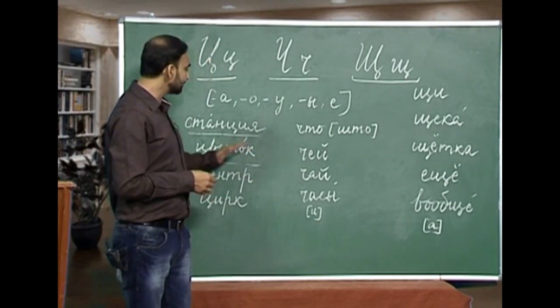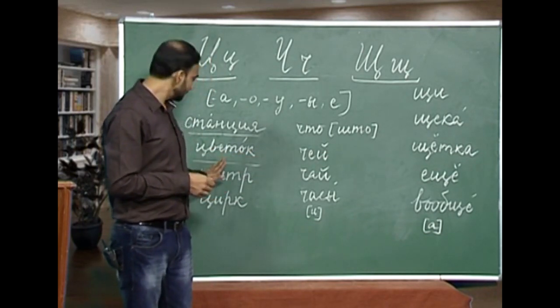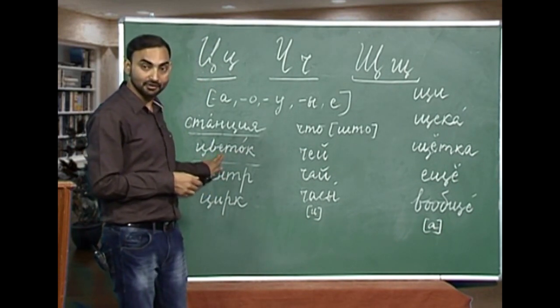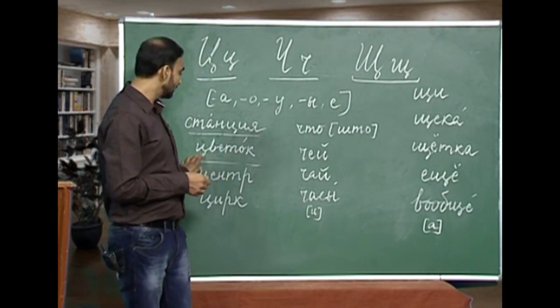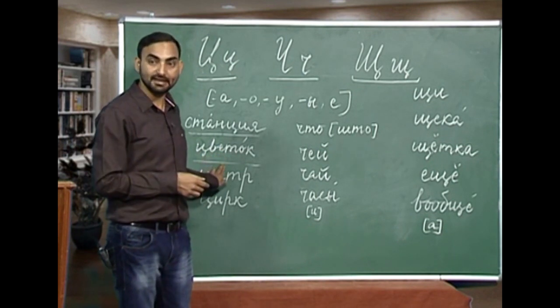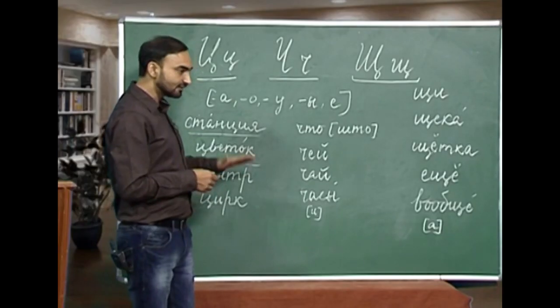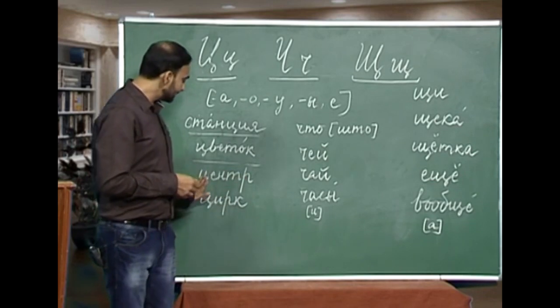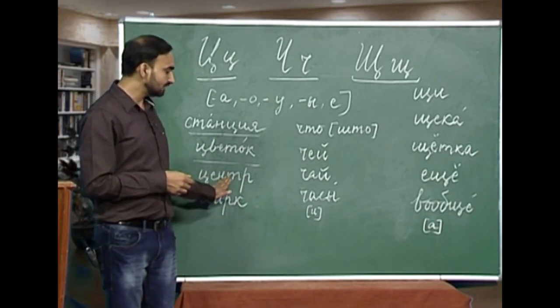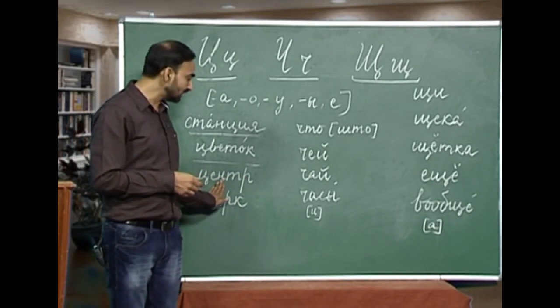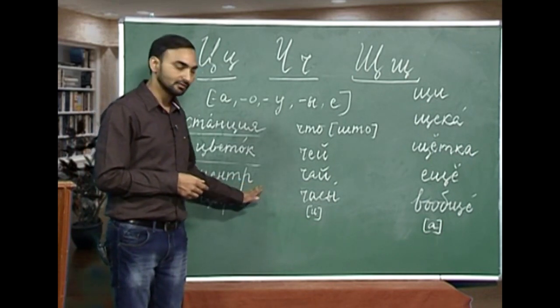The next word is ts, v, ye, t, o, k, and the stress is on o. So, how will you pronounce this word? This ye will be reduced. You have to keep that in mind. So, this ye will be pronounced as i, tsvitok. Tsvitok is flower.